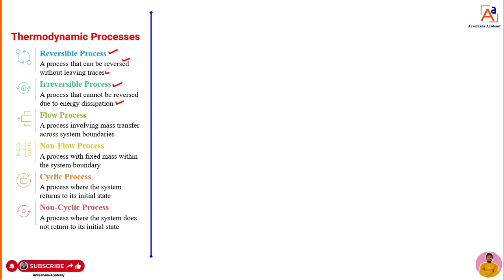Now the third process is the flow process. What is a flow process? A process involving mass transfer across system boundaries is known to be a flow process. What is a non-flow process? A process with fixed mass within the system boundary is known to be a non-flow process. Then next is the cyclic process. What is a cyclic process? A process where the system returns to its initial state is known to be a cyclic process. Then the last one is the non-cyclic process. These are the different types of processes we have in our thermodynamic system.